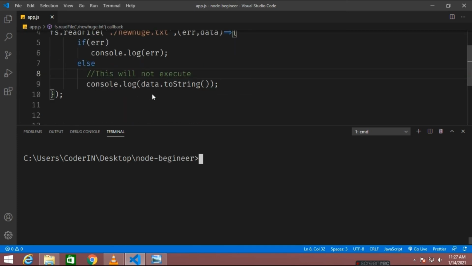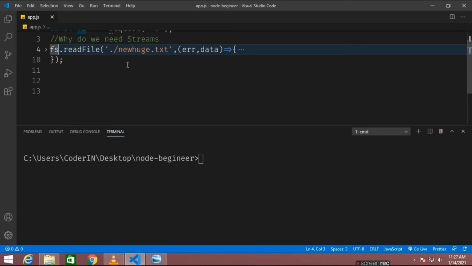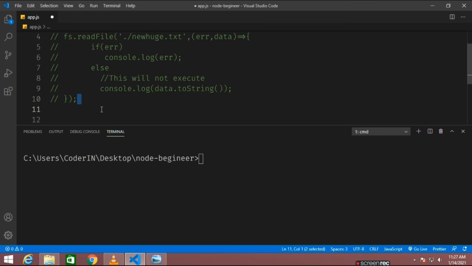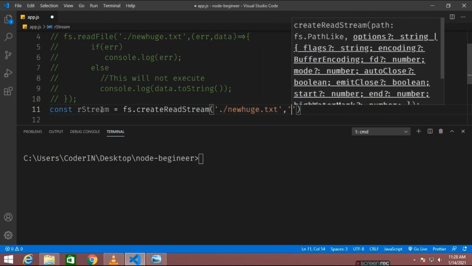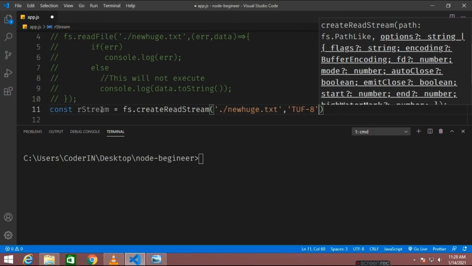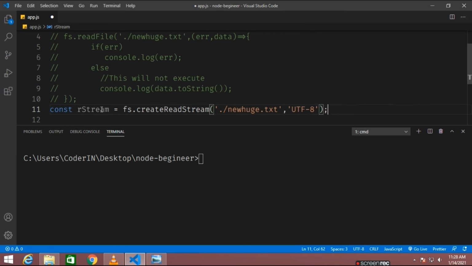Now instead of readFile, what can I do? I'll be using createReadStream. So fs dot, let me delete this. Now instead of this, I'll be using a stream here. So our stream, createReadStream. I'm just reading the same file, new huge.txt, but this time using createReadStream.